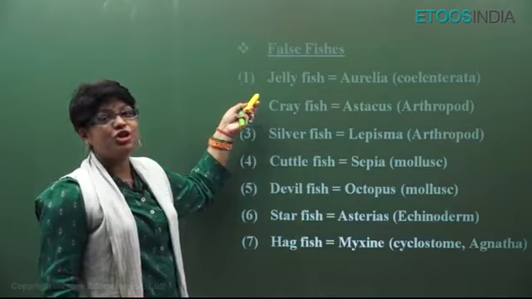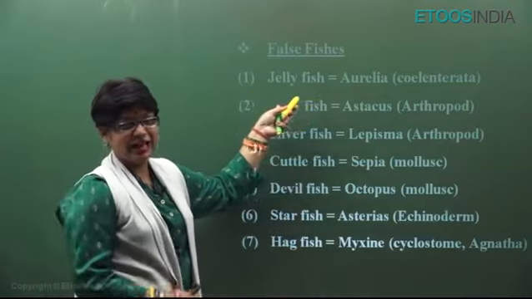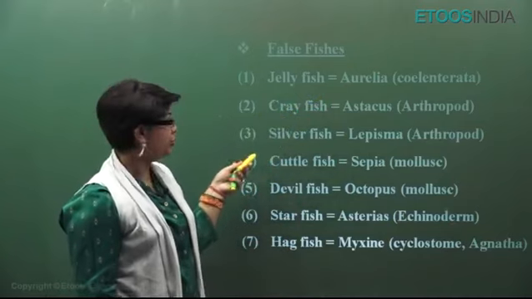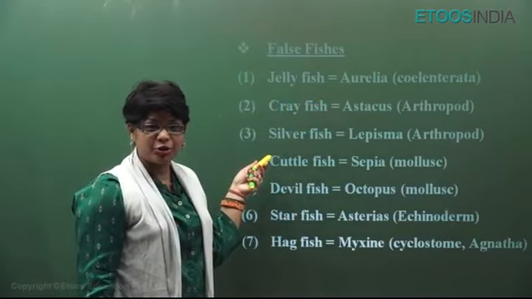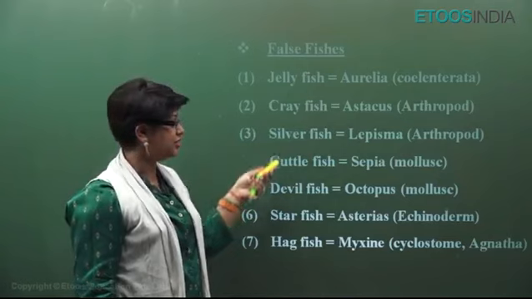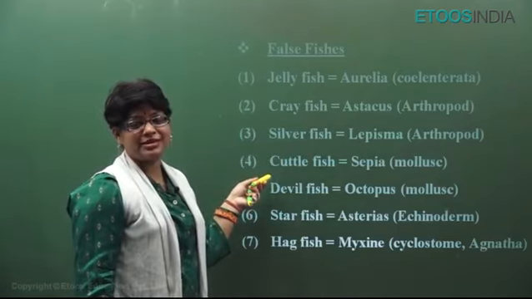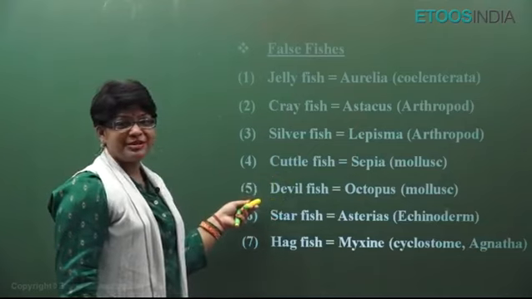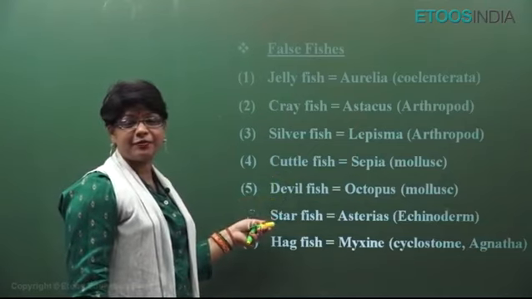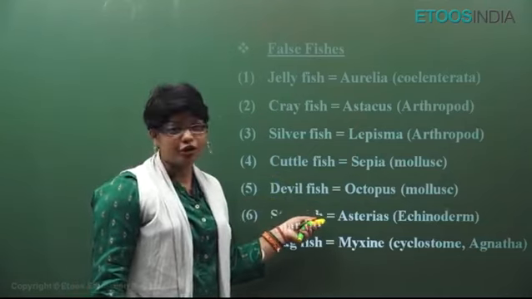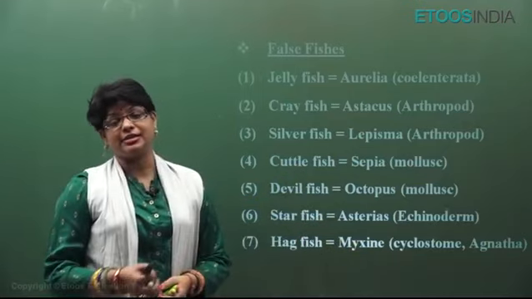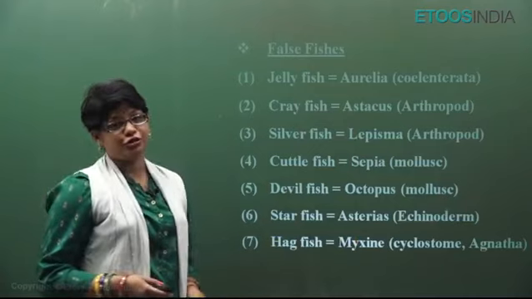Like jellyfish, it is not a fish, it is a coelenterate, Aurelia, a medusa, free floating form. Crayfish, Astacus, is an arthropod. Silverfish, Lepisma, is an arthropod which does not show any metamorphosis. Cuttlefish is Sepia, Mollusca, it belongs to Cephalopoda class, to which octopus also belongs. Octopus is devilfish, again Mollusca. Starfish is Asterias, Echinodermata, not a true fish. Hagfish is Myxine, which is Agnatha, jawless, Cyclostomata, and not a true fish.